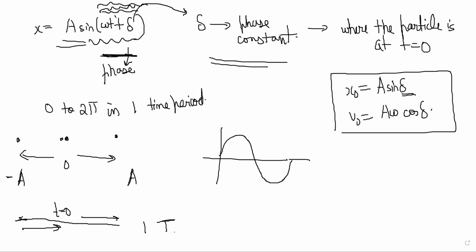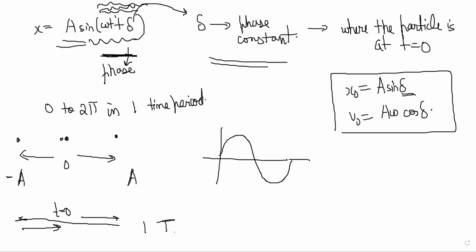So x should be 0, so at that moment omega t plus delta should be 0. And that means as t is equal to 0, delta should be 0. Otherwise, how will it be overall 0? So the equation for displacement in that case can be written as x is equal to a sine omega t, because delta becomes 0 in this case.